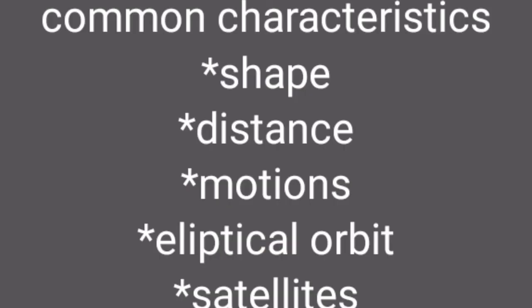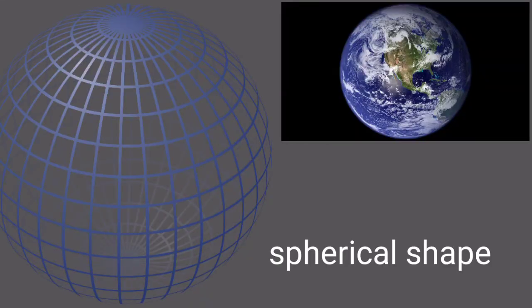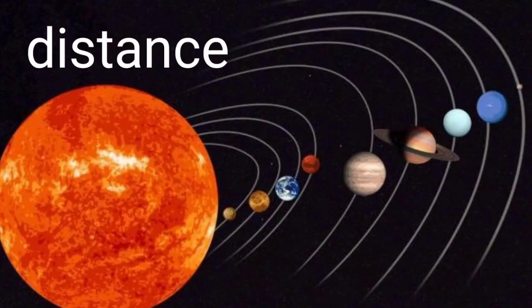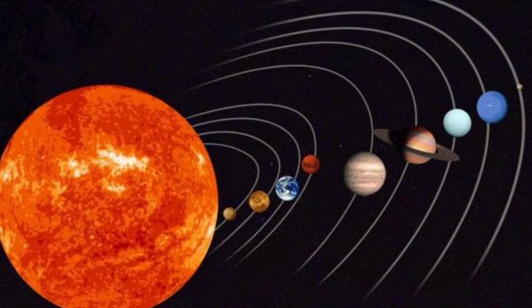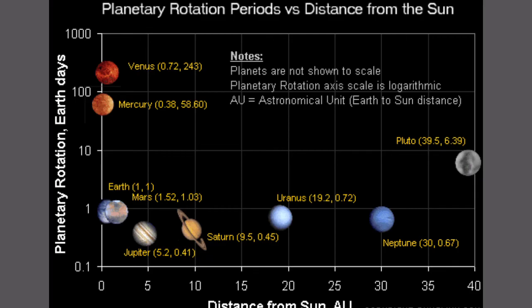Common characteristics: Shape. All the planets are spherical in shape. Distance. All the planets are much closer to the Earth than the Sun. As such, they have many common features. Motions. Planets have two kinds of motions, rotation and revolution. It spins on an imaginary line of axis which passes through its center. This motion is known as rotation.